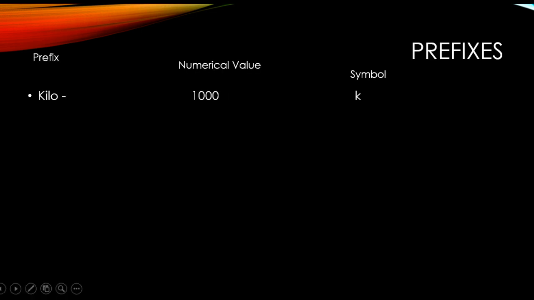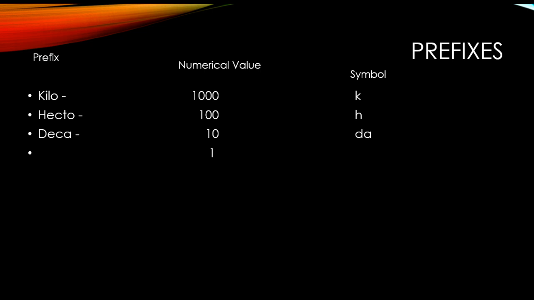Alright, next we're going to look at the metric prefixes. I have three columns here. We have the prefix column, the numerical value column, and the symbol or abbreviation column. Our first prefix is kilo, which is 1,000, symbol lowercase k. Hecto is next, it means 100, lowercase h. Deca, think of a decade, its numerical value is 10, lowercase da.